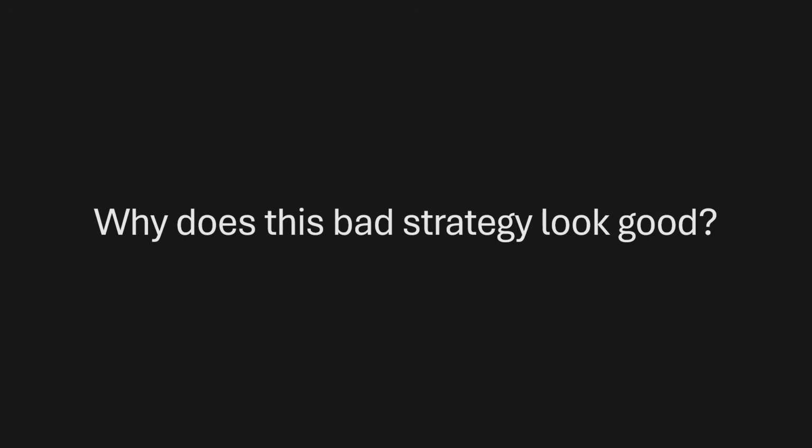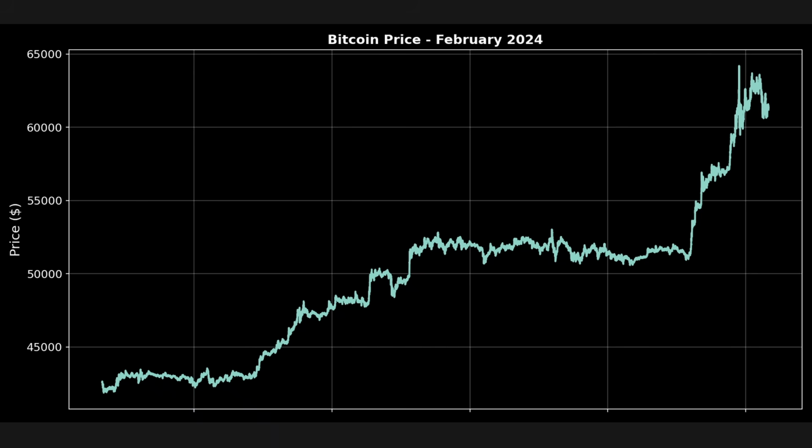Well, the answer is really simple. It's just pure luck. This strategy only takes long positions, and it got lucky during a bull market. This is the Bitcoin chart for the period that I backtested, and you can see that any strategy with a long bias would have done well in this market.